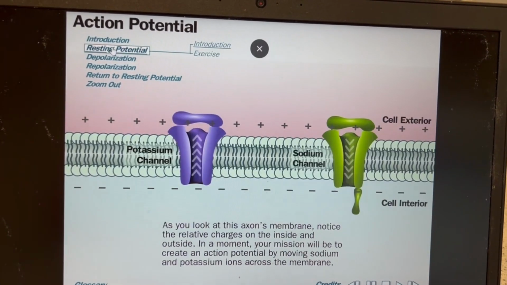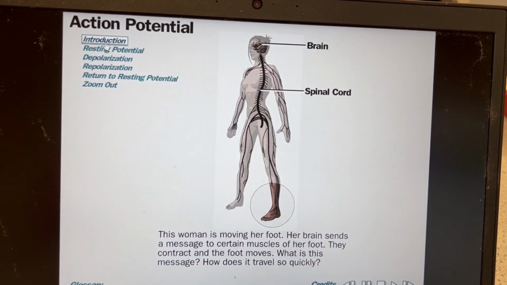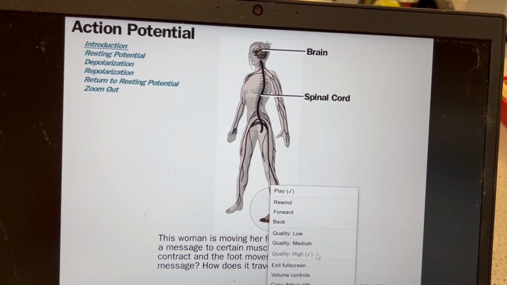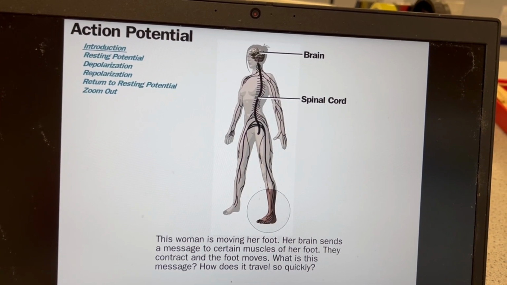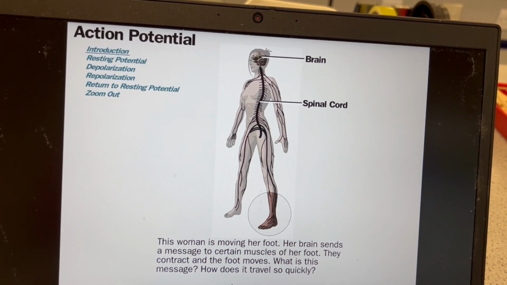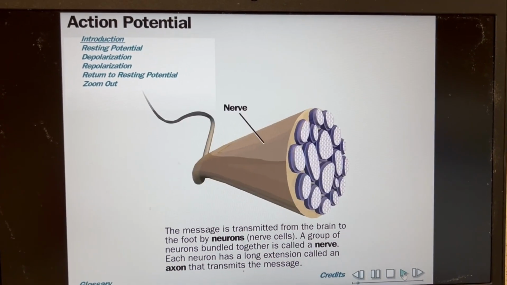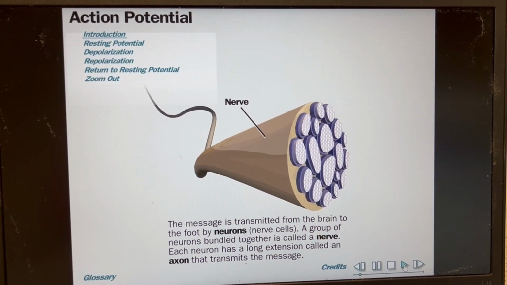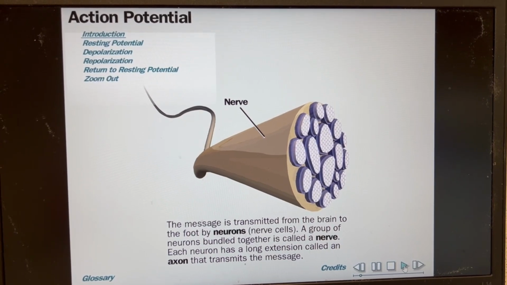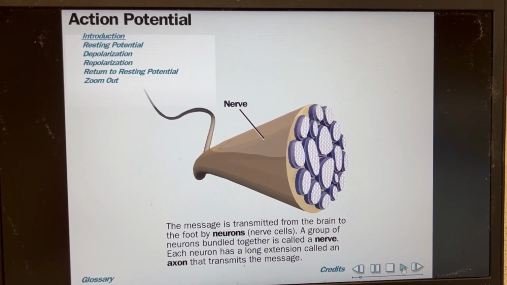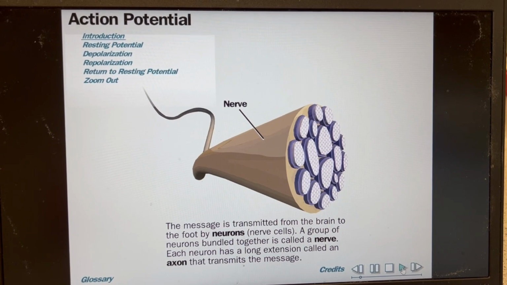As you can see, this woman is moving her foot. Her brain is sending a message to certain muscles of her foot. They contract and the foot moves. What is this message and how does it travel so quickly? So obviously from GCSE you can probably remember it's by nerve impulses. But what's happening is a depolarization or action potential is being sent through her nervous system.